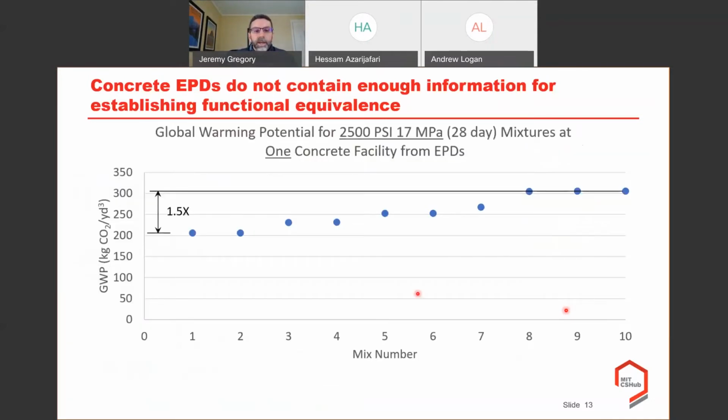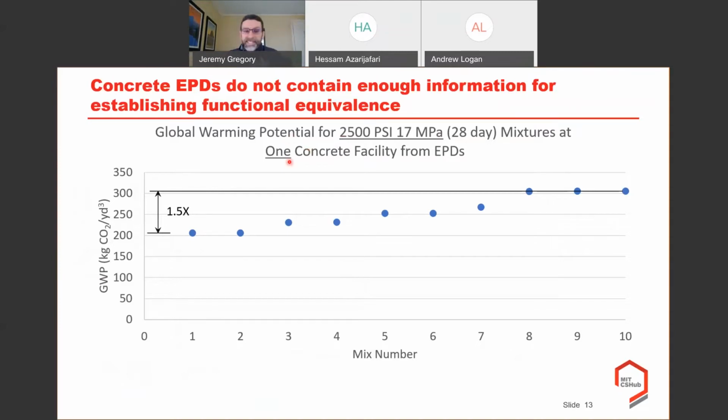And let me show you an example of this. This here is showing the global warming potential, or essentially the carbon footprint of 10 different mixtures that all have the same 28-day strength, 2,500 PSI, from one concrete facility.